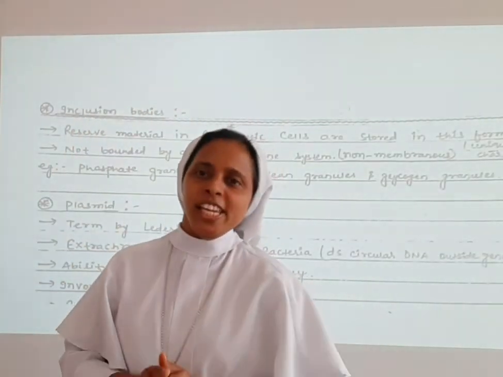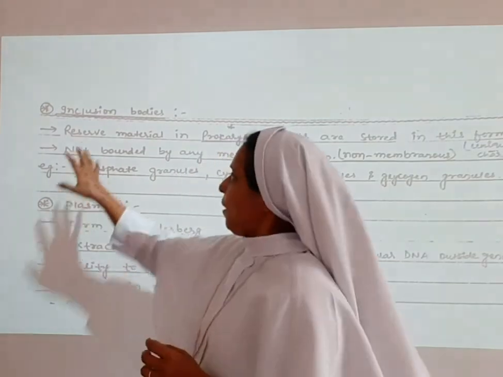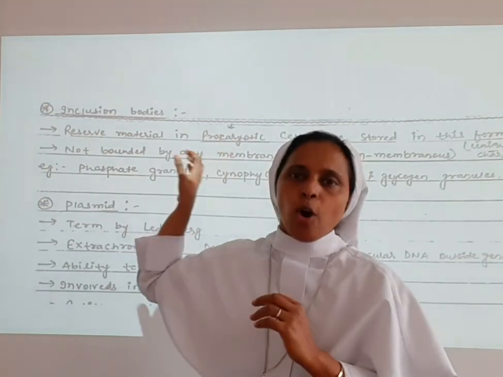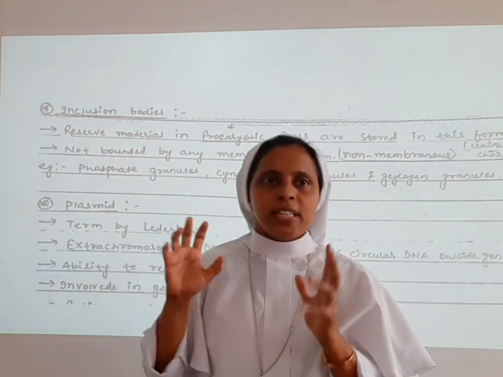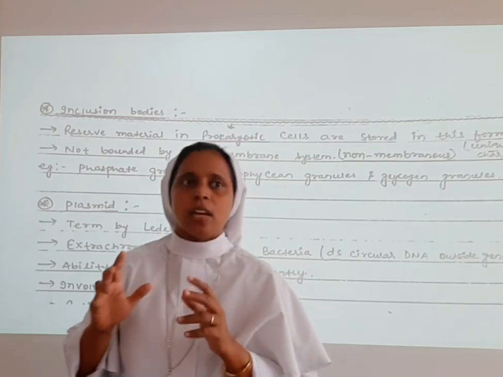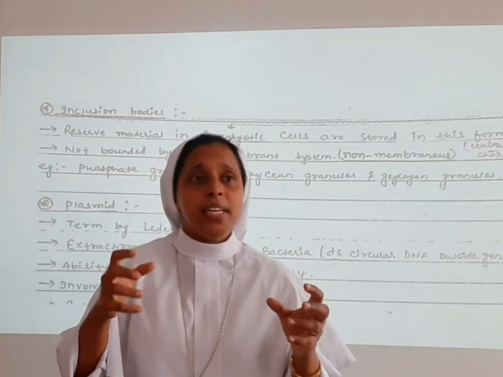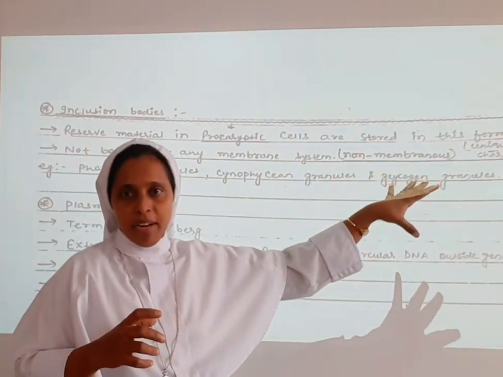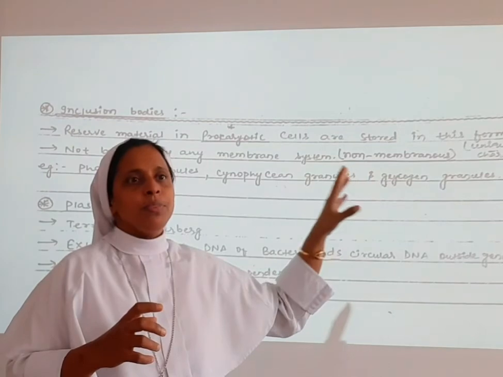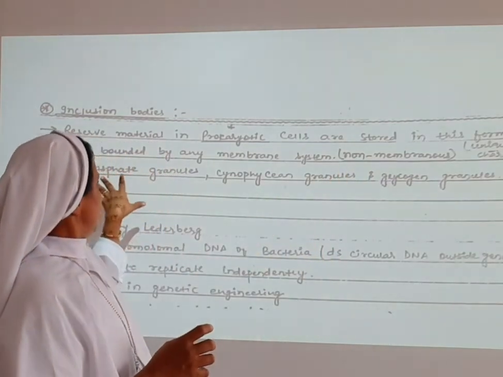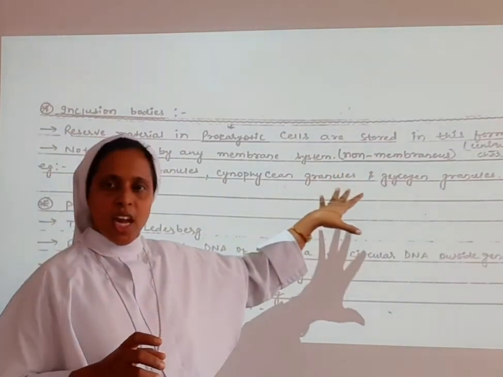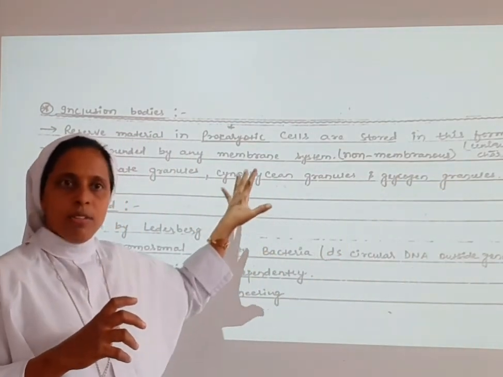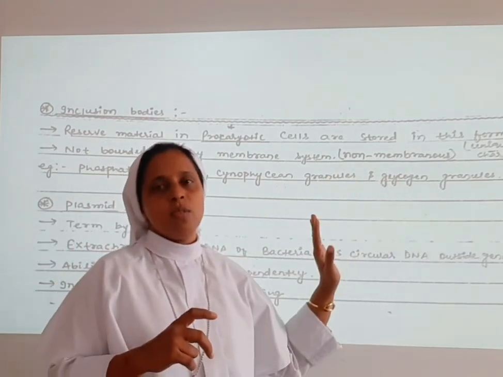Now let us learn about the inclusion bodies. What is the function of the inclusion bodies? They reserve material in the prokaryotic cells, and it is stored in this form. That's a unique character. They store the reserved food material and are not bounded by any membrane system, which is why we call them non-membranous. Examples are phosphate granules, cyanophycean granules and glycogen granules.